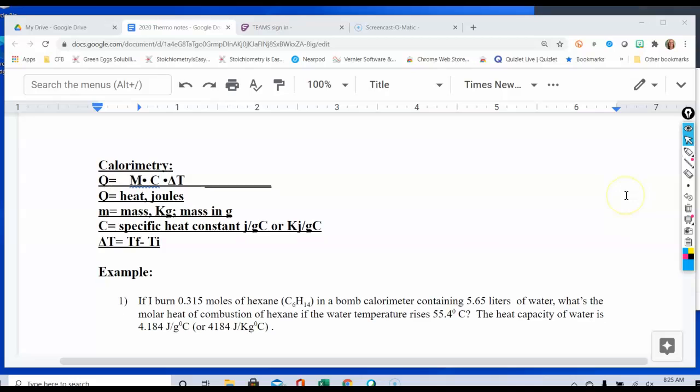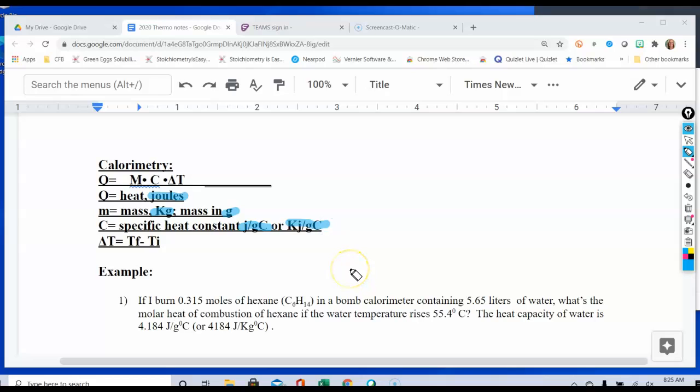Okay, so we're specifically going to be talking today about the calorimetry or Q equation. Q is equal to mc delta T, where our heat Q is going to be in joules, and our mass can either be in kilograms or in grams, but that's going to be dependent upon what our specific heat constant is, whether that's joules over grams degrees Celsius or kilojoules over grams degrees Celsius.